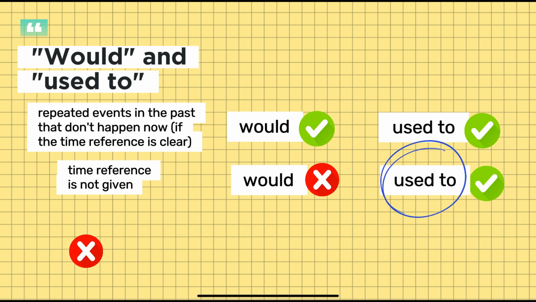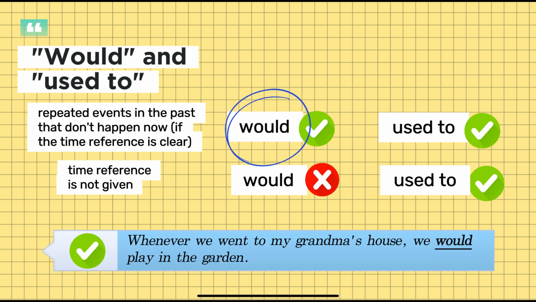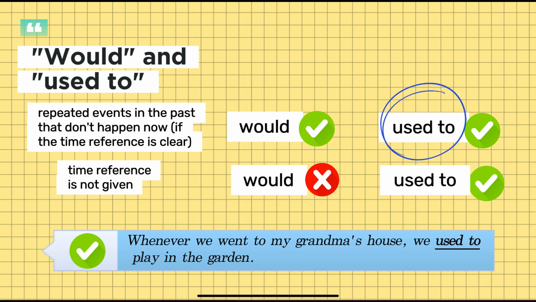Whereas, whenever we went to my grandma's house, we would play in the garden. Whenever we went to my grandma's house, we used to play in the garden. Both of these are absolutely fine because we have the time reference of whenever we went to my grandma's house.